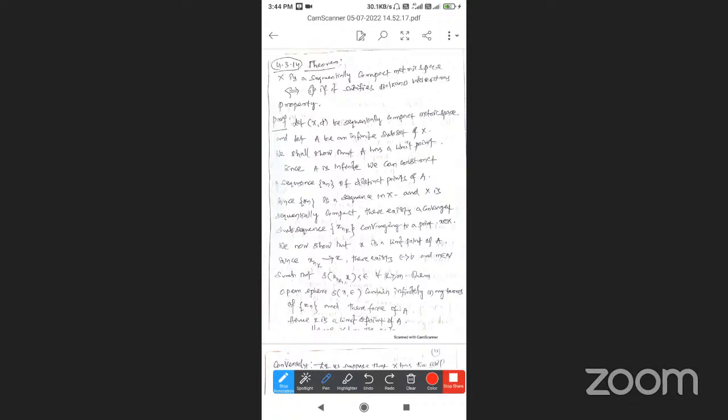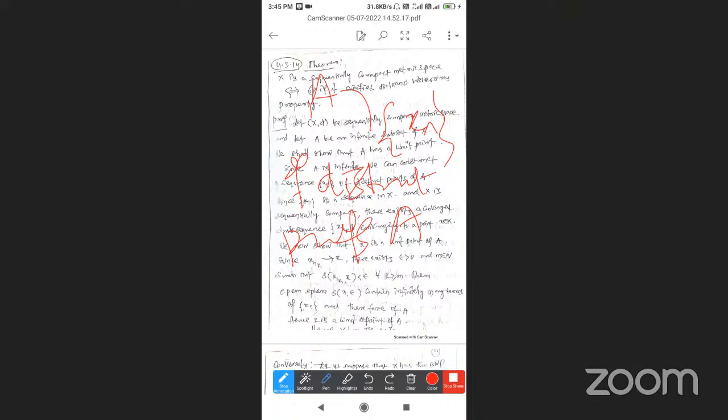Since A is an infinite set, we can construct a sequence. We construct one sequence x_n of distinct points of A. So the sequence x_n is a sequence in X.